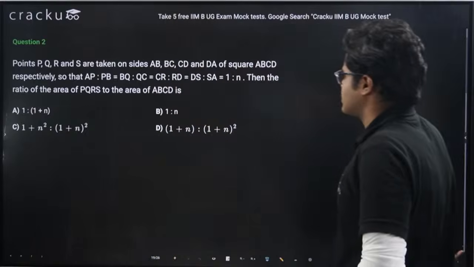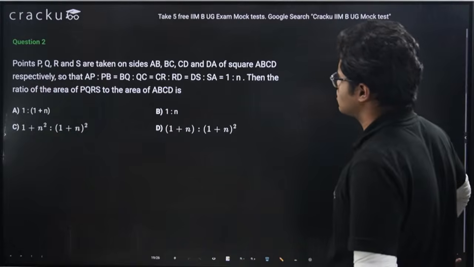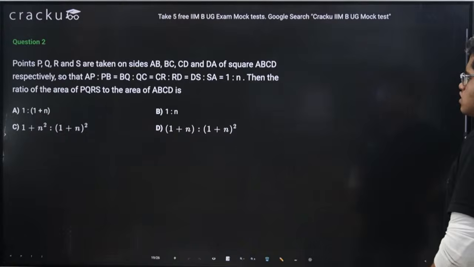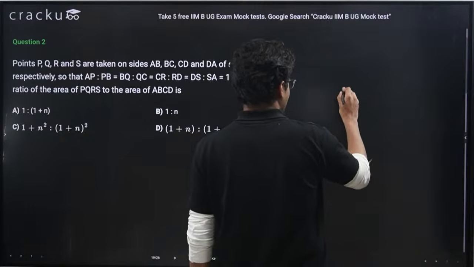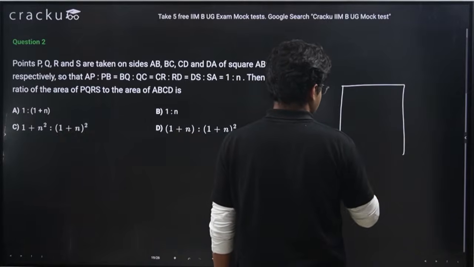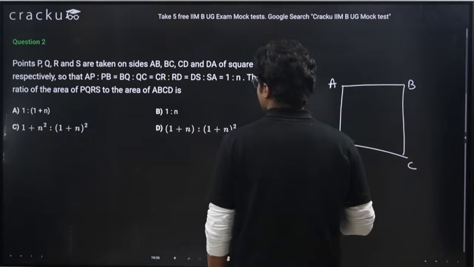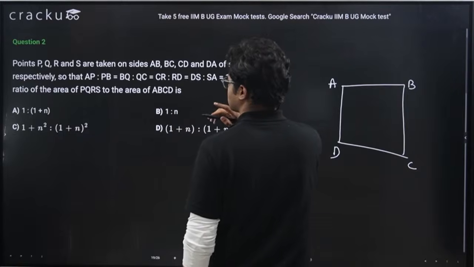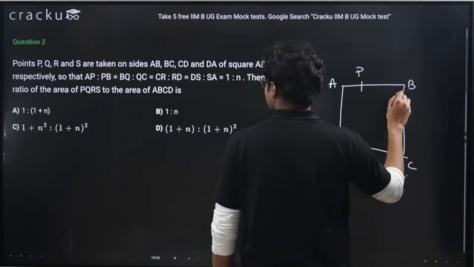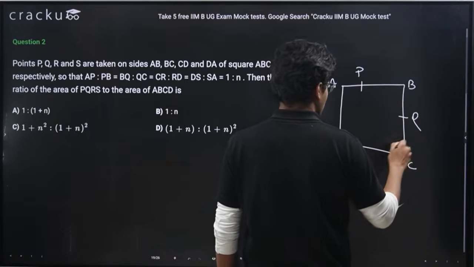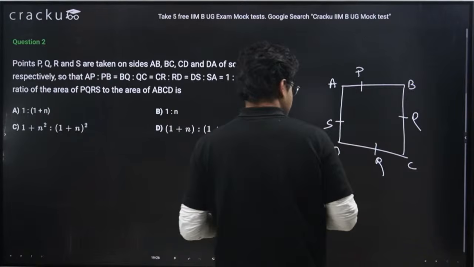So points P, Q, R, S are taken on the sides AB, BC, CD and DA of a square ABCD respectively, so that AP is to PB equals BQ is to QC equals CR is to RD. Okay, got it. See, this is square ABCD. I am taking points P, Q, R, S, right? So AP, then PB, then BQ, QC, then CR, and here I am getting S, right?